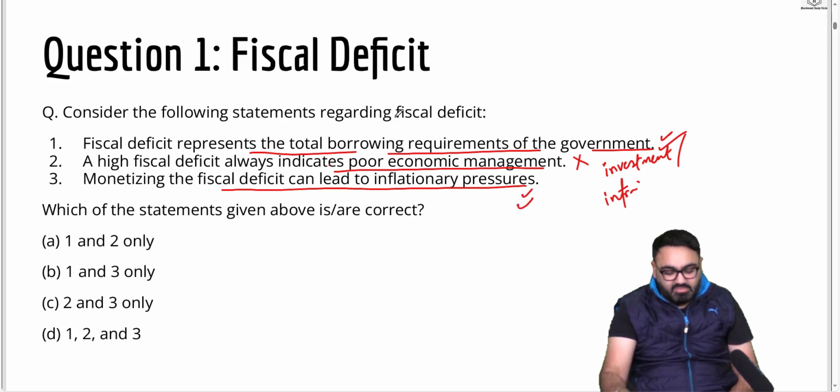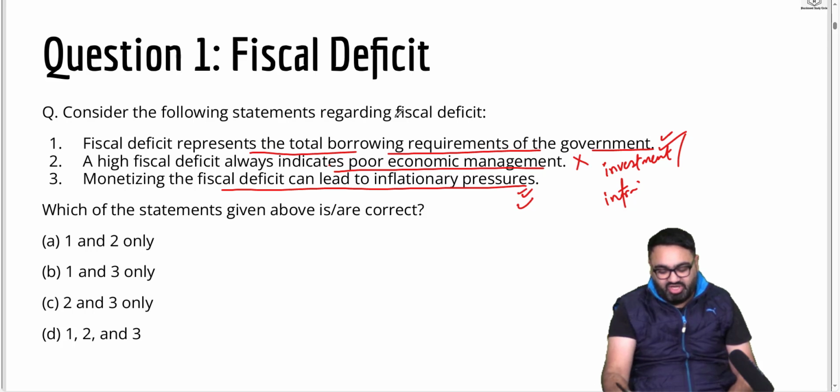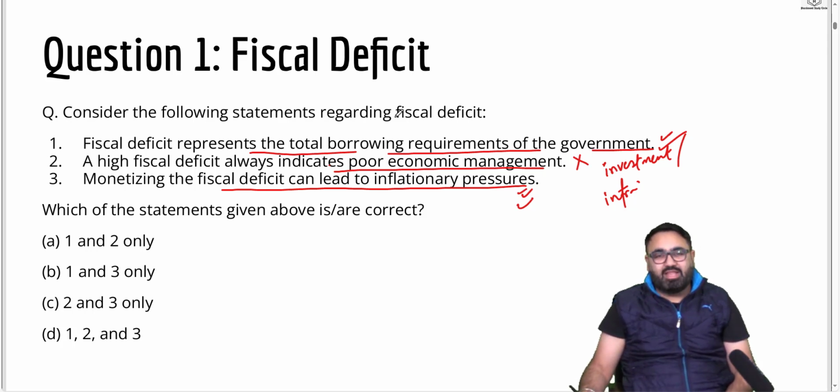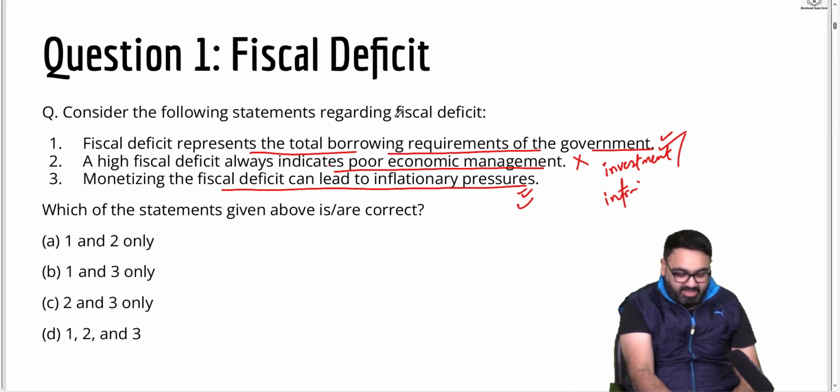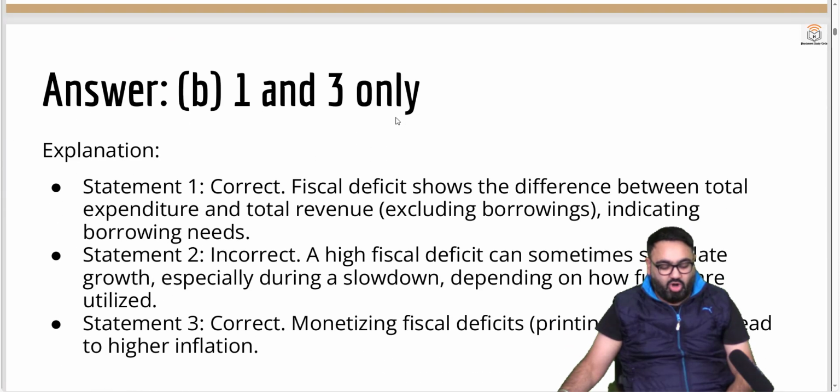Third is correct. When you monetize fiscal deficit, that means when you spend it, it will lead to inflationary pressures as well, meaning that the prices will increase in the market. The answer thus is 1 and 3, that is B. Two of these statements are correct. I hope you got this one right. Not a very difficult question.